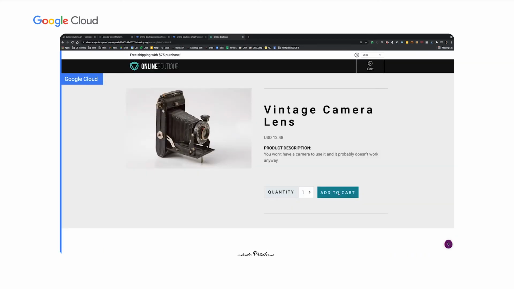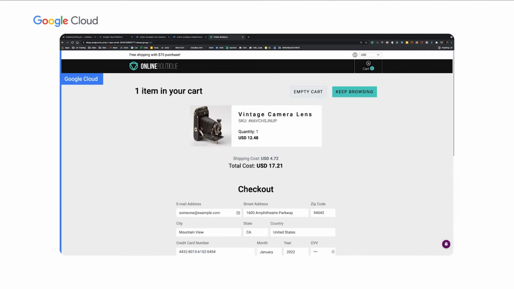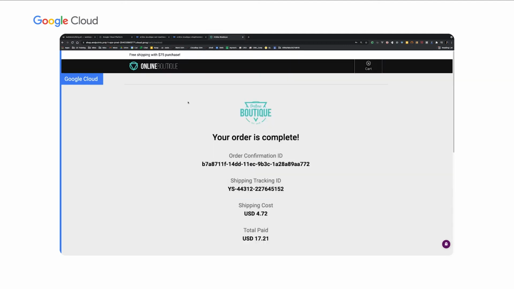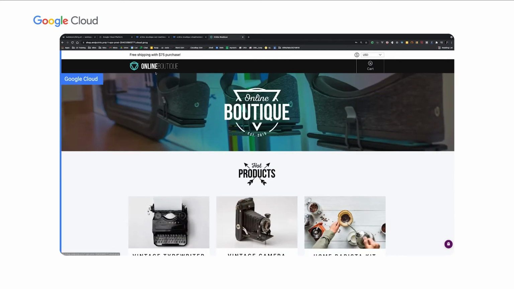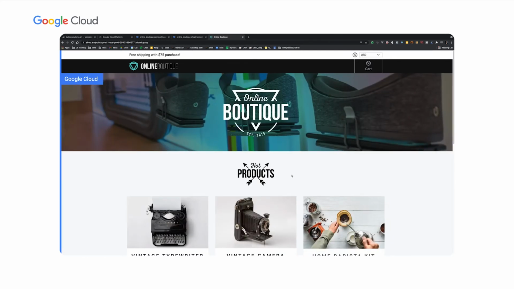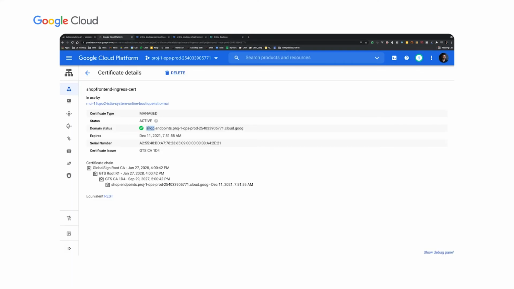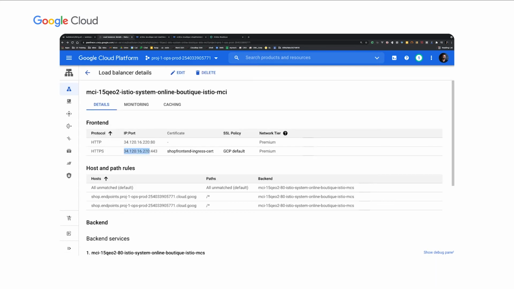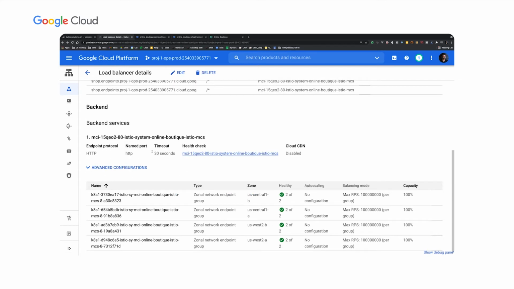So here I'm looking at product description, adding it to the cart. Here I'm looking at the cart service. I can place the order, which invokes the checkout service, and you can see all the functions are working for that particular application. The way the actual traffic flow is working is when I access this URL, if I scroll back, I'm going to this front end IP address. From this front end, traffic is being routed to one or more of these Istio Ingress Gateway backends, and then the Istio Ingress Gateway backend routes the traffic to the shop front end.